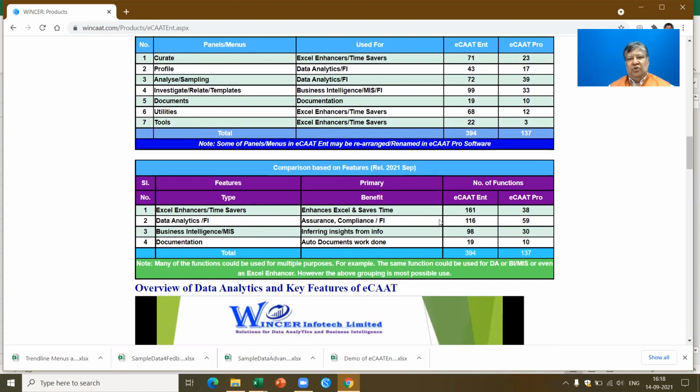So you see, the primary focus of ECAT software is to allow you to perform data analytics. It is also an Excel enhancer or time saver, which means if you are using Excel, you can do much more than Excel by using ECAT, because many of the functions which you perform in ECAT are much easier compared to Excel. For example, let's say you're doing a VLOOKUP, or you're doing a pivot table, or you're doing a filter or extract. I'll show you these functions later on in the demo. So you'll find that it'll be much easier and simpler to perform using ECAT.